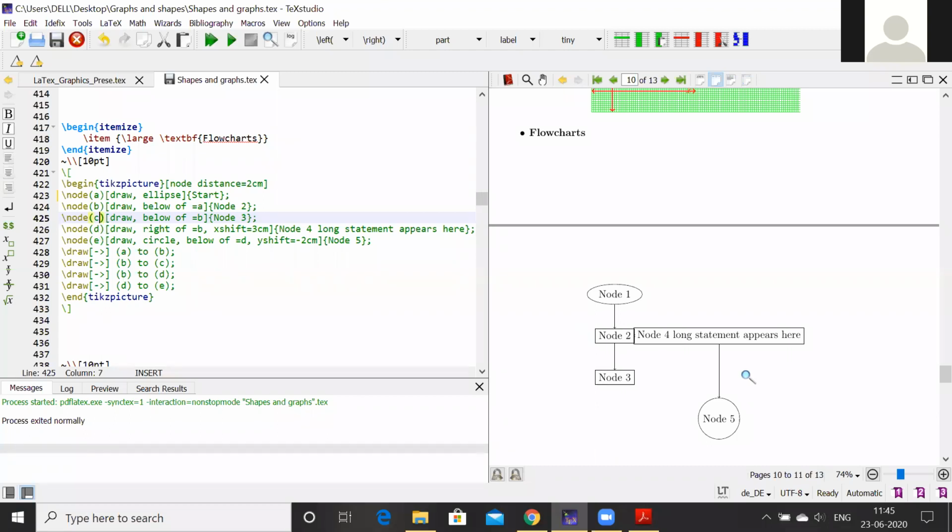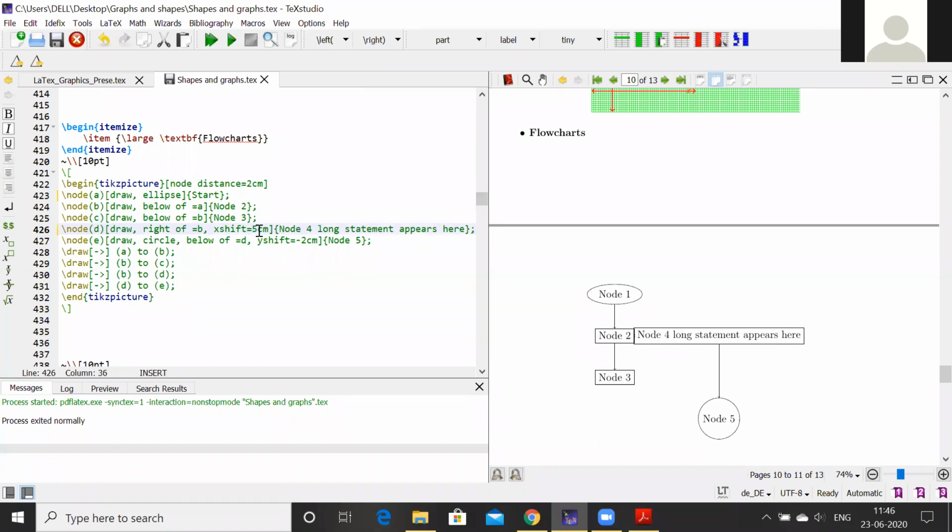For the node D, that is node 4, I have used draw right of B, because node 2 is at B, the label is B. So right of B, and again the X shift means we will shift along the X axis. I'll just change it here. Instead of 3 centimeter, I'll write suppose 5 centimeter.